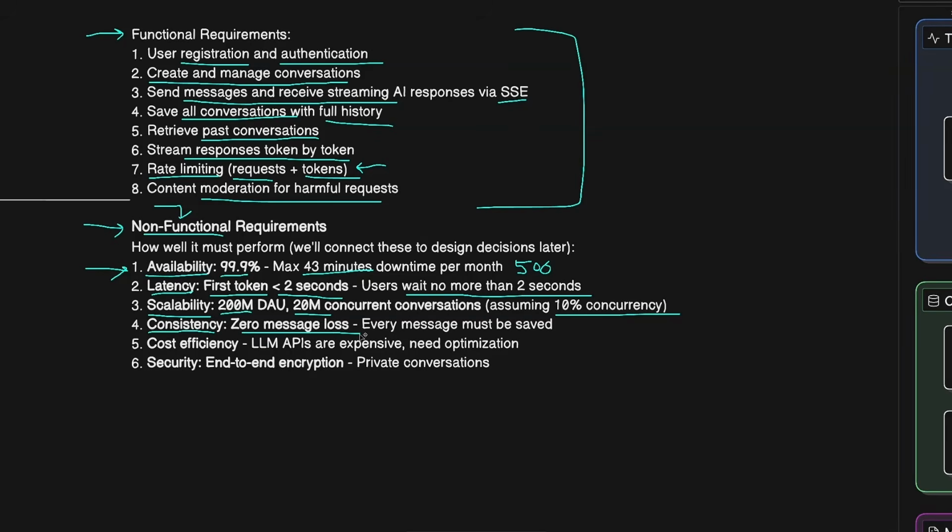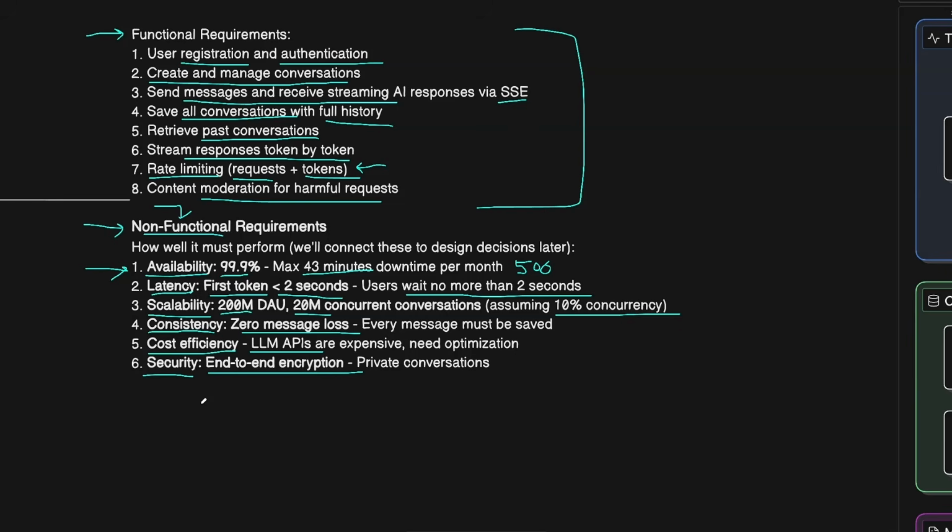All the messages by the user plus all the answers by the LLM need to be persisted to the database. It needs to be, of course, cost effective, because that's one of the major issues with running such systems and having your LLM models running on servers. We'll see why LLM APIs are expensive and what's the alternative for this. And for security, we need to provide end-to-end encryption, especially for private conversations.